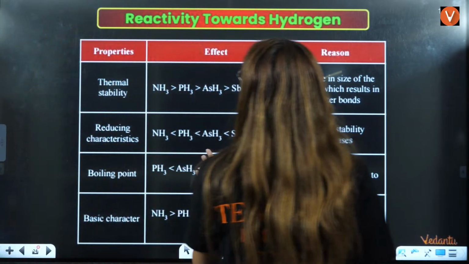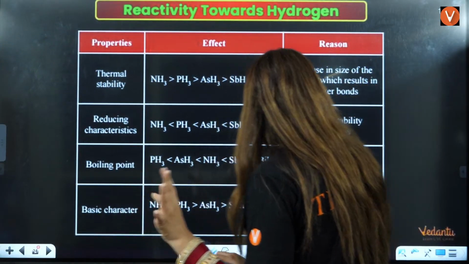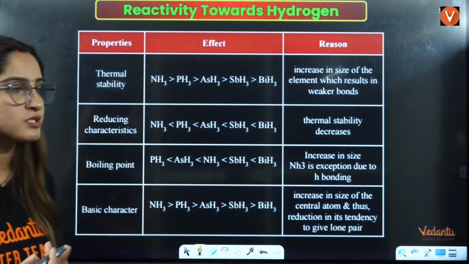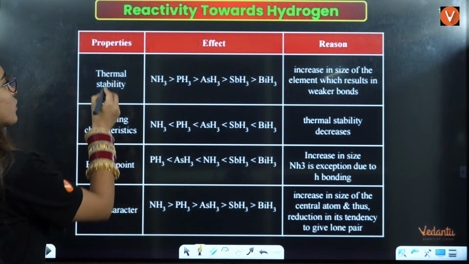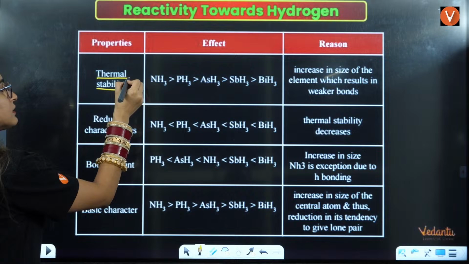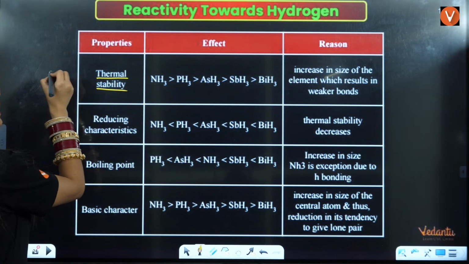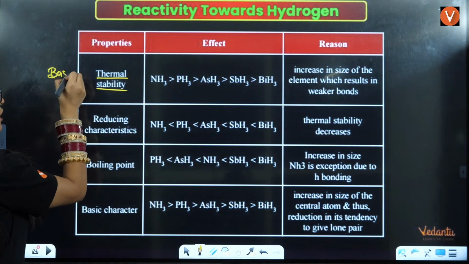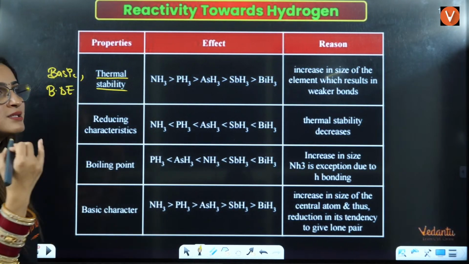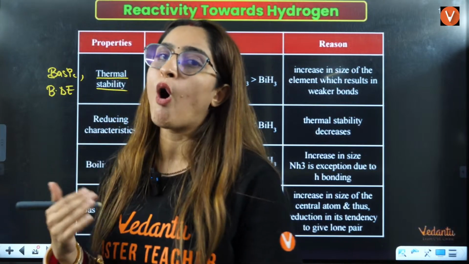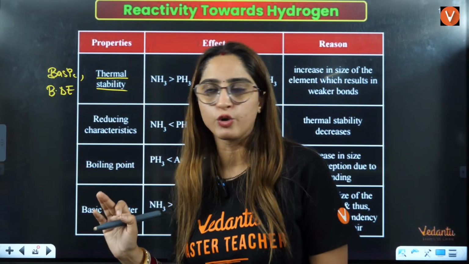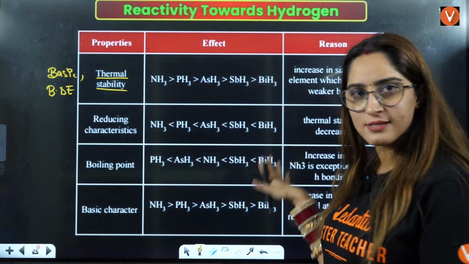Then there is the hydrides. This is not any exception, but they are very, very frequently repeated questions on hydrides. So one thing to understand is thermal stability decreases, and what are the other things that will decrease down the group? Basic character will decrease down the group. Bond dissociation enthalpy, because thermal stability is decreasing, so the bond energy required to break the bond is also decreasing down the group. So these three things are decreasing down the group.